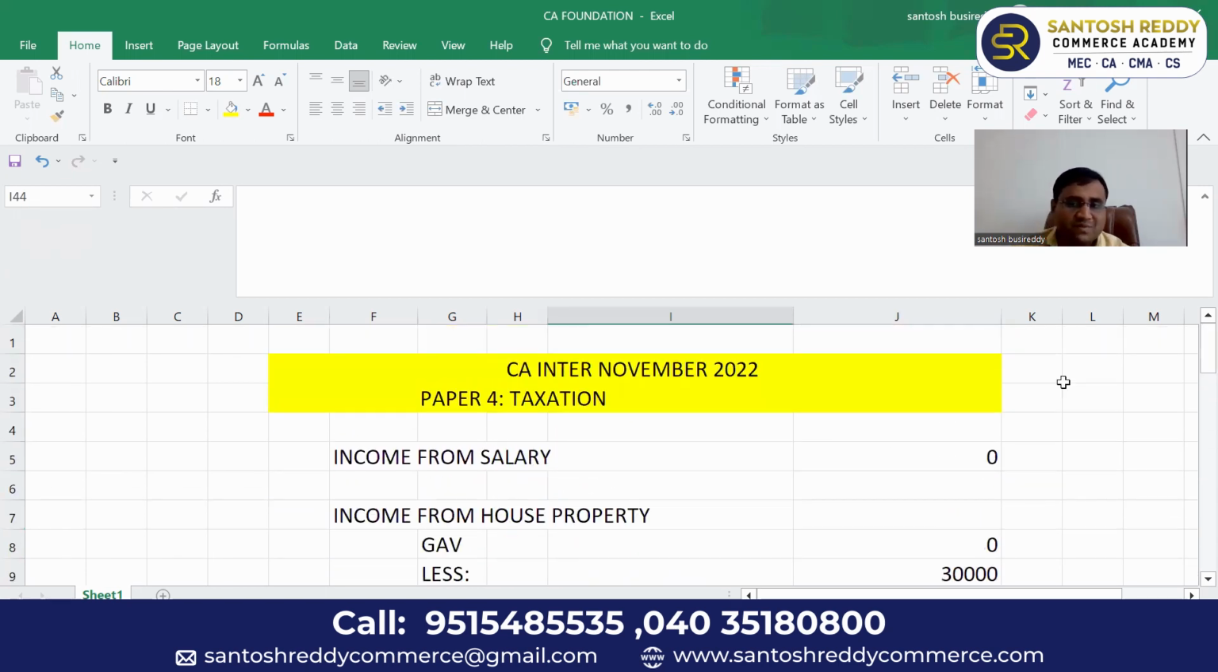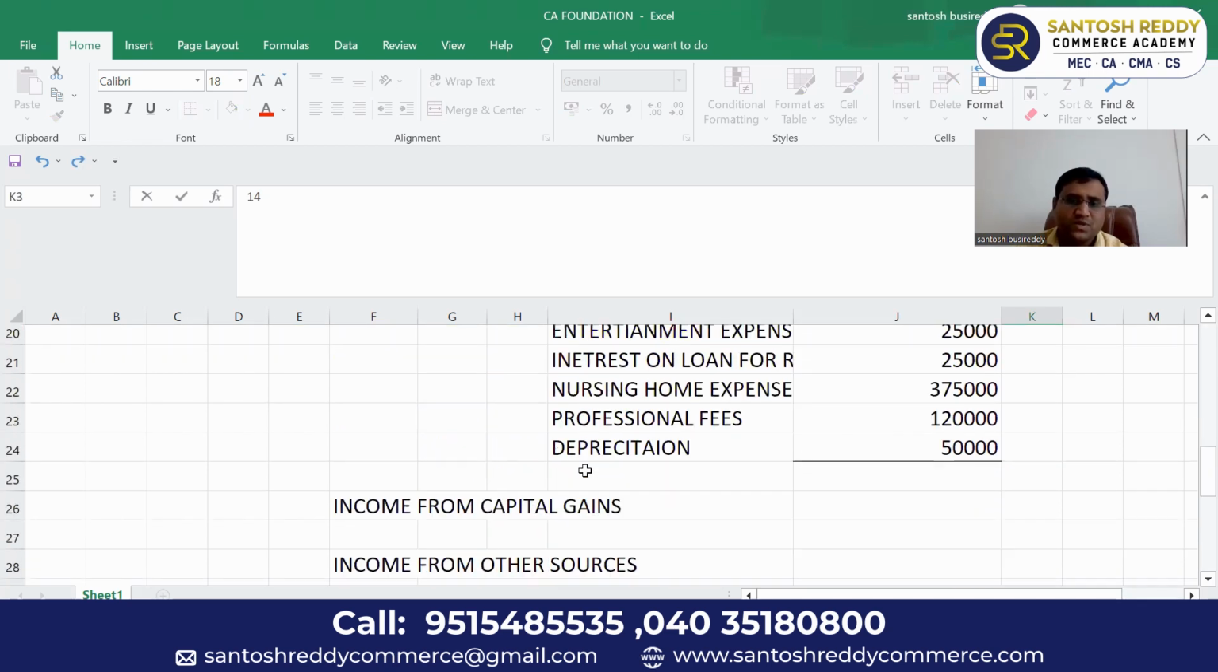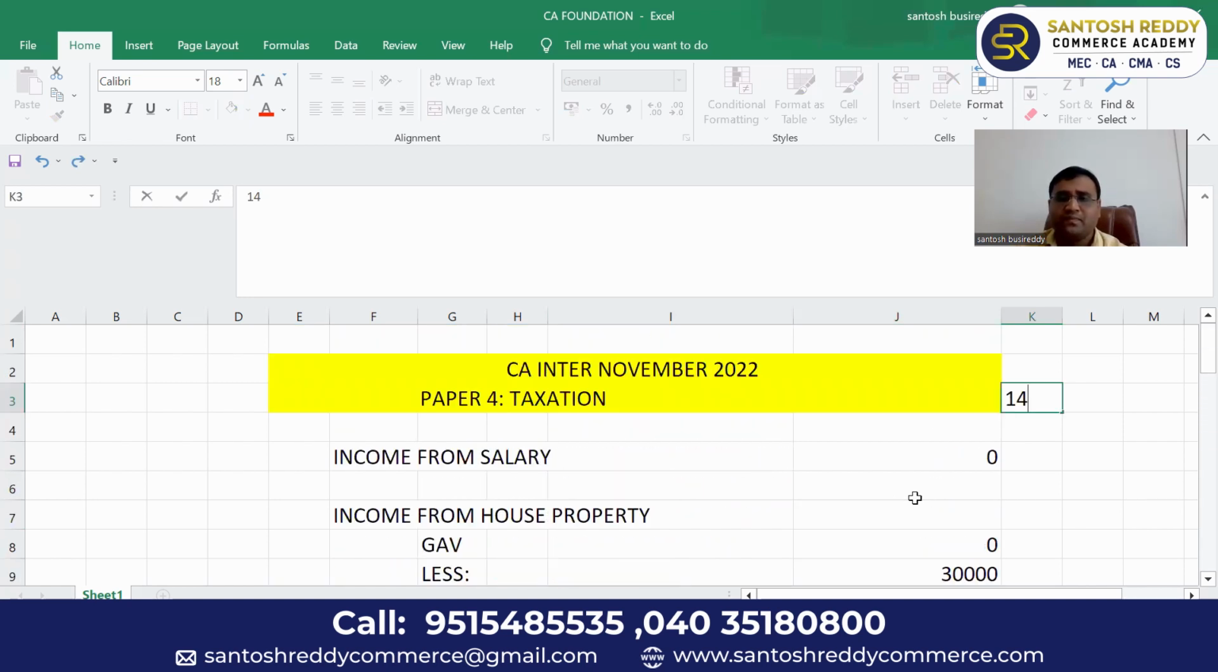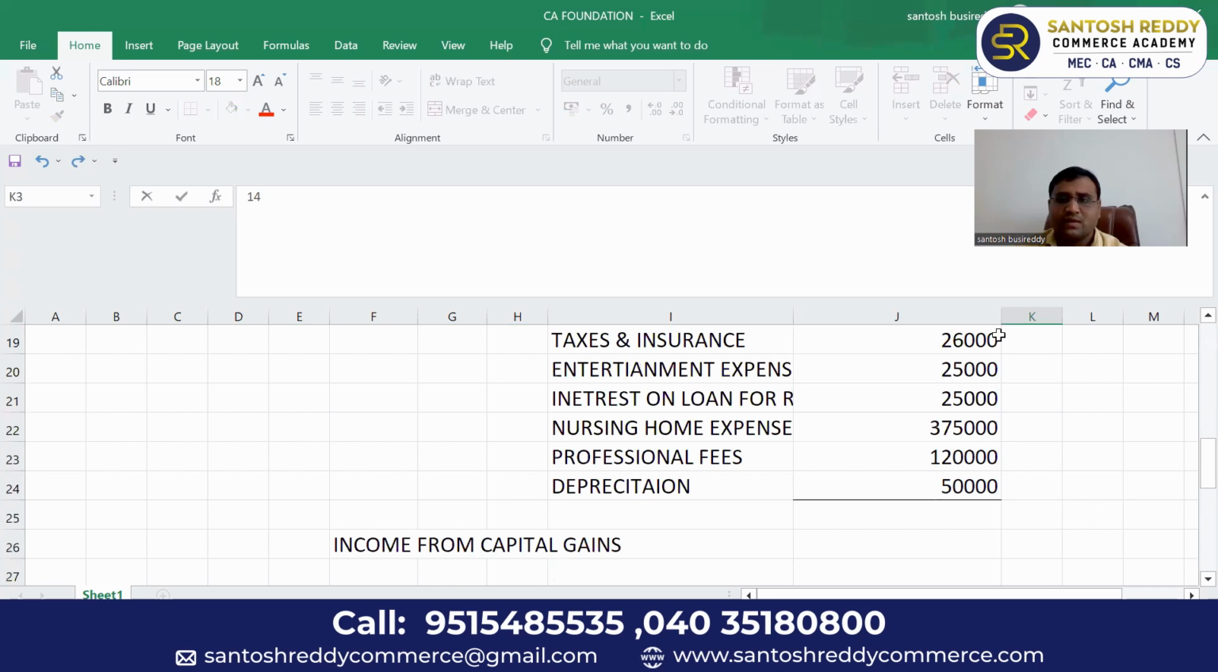This is a major important problem, a 14 marks problem. But for solving this problem, you should have overall provisions knowledge. Overall, all chapters: income from salary, income from house property, income from business or profession, income from other sources. You should have overall knowledge to solve this problem. Right.